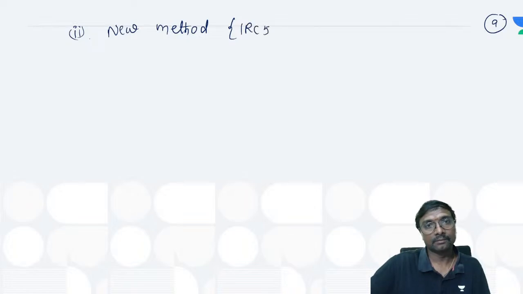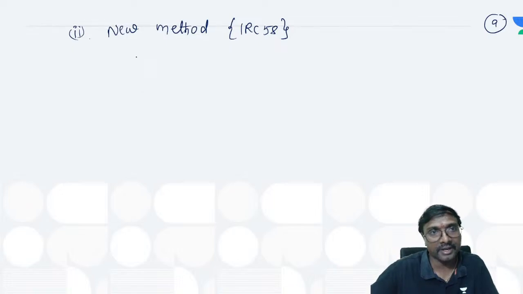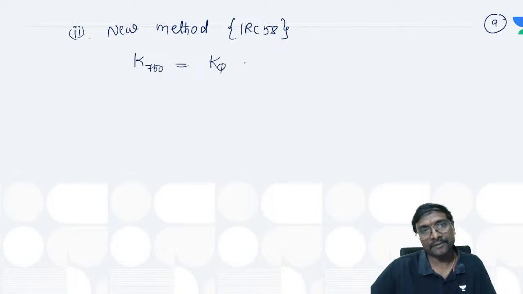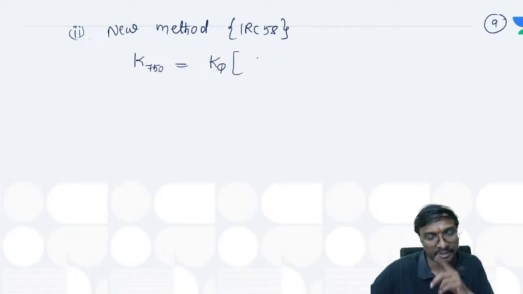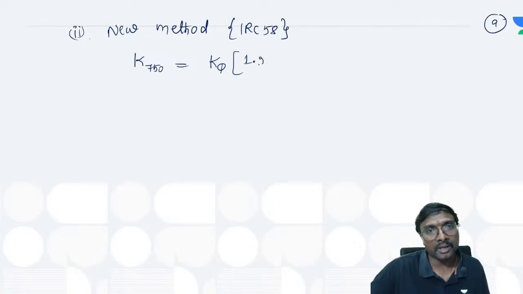New method means, who gave this method? Tell me. IRC 58 has given it. So K750 will be equal to 1.21 times K5, the stiffness corresponding to the 5 meter diameter, plus 0.078, right? Is that not the formula? Yes, that is the final formula.